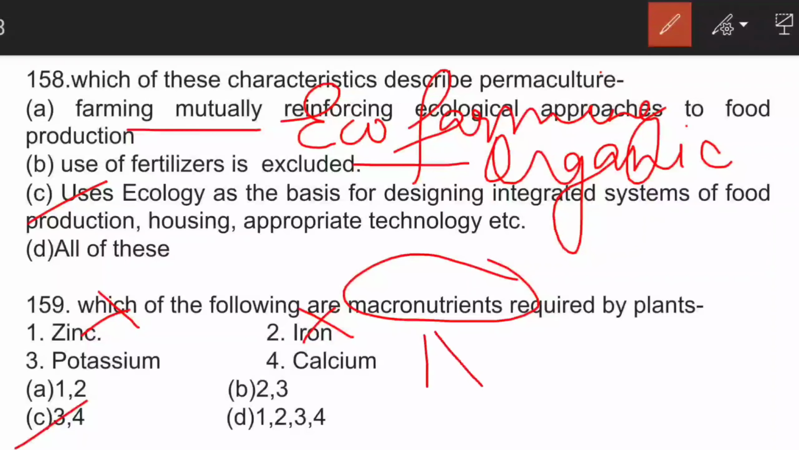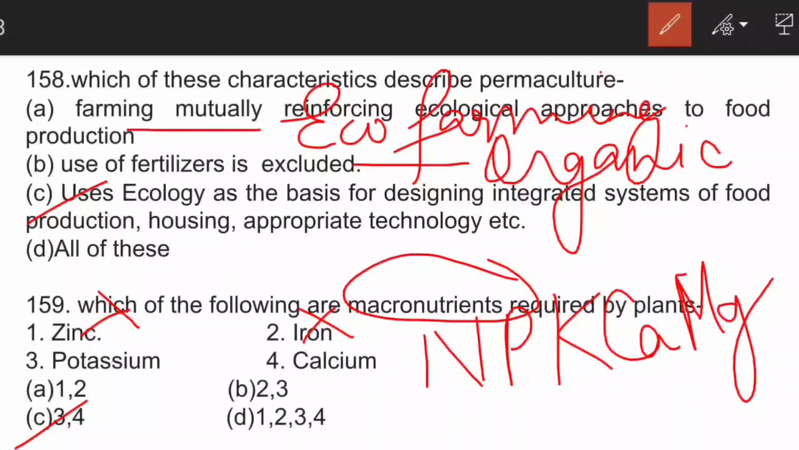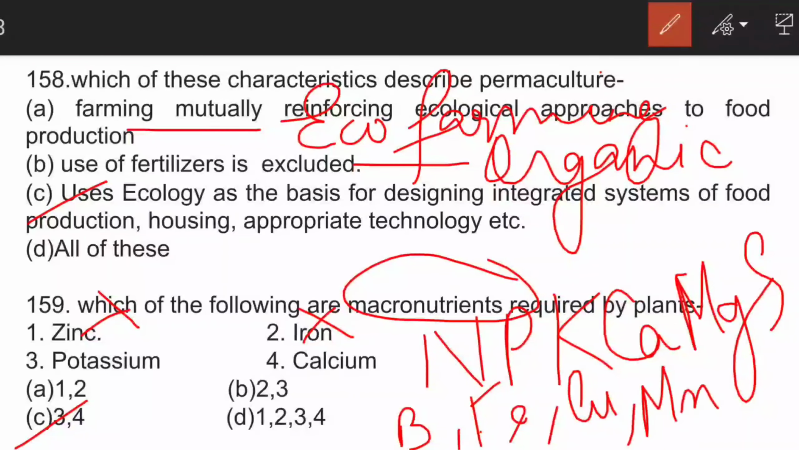We have N, P, K, calcium, magnesium. These are macronutrients. Nitrogen, phosphorus, potassium, calcium, magnesium. Very easy to remember. These are the basic. And we also have sulfur, which is a macronutrient. In micronutrients, we have boron, iron, copper, manganese, chlorine, molybdenum. These are the micronutrients. The next question is, you have to match the following.